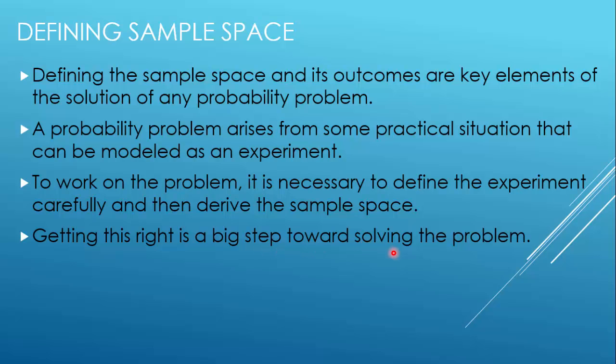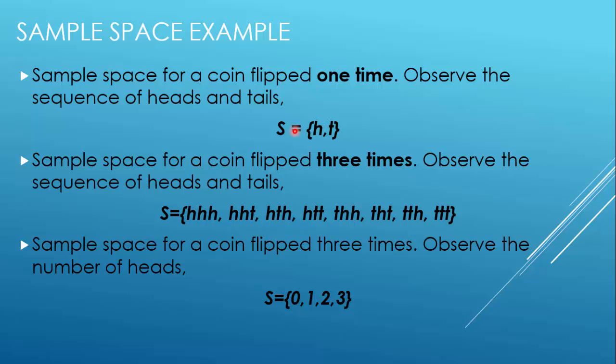So whenever you have to solve a problem, first of all you need to define the experiment carefully, and then you have to derive the sample space. For example, if you have not defined the sample space correctly, say you define the sample space for 3 tosses like this, just head and tail, then of course your sample space is wrong.